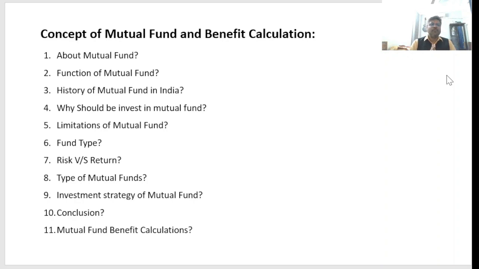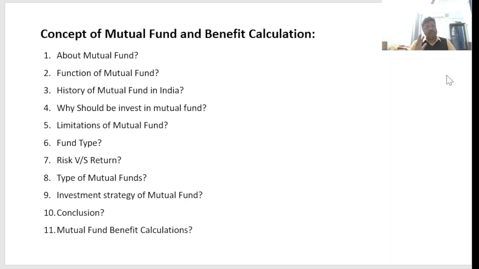So in this video, I'm going to give you a very good brief concept on mutual fund and benefit calculation. What is the mutual fund? Second, how it functions. Third point is history of mutual fund in India. When mutual fund was started in India. Fourth point is why should we invest in mutual fund? Fifth one is limitations of mutual fund.